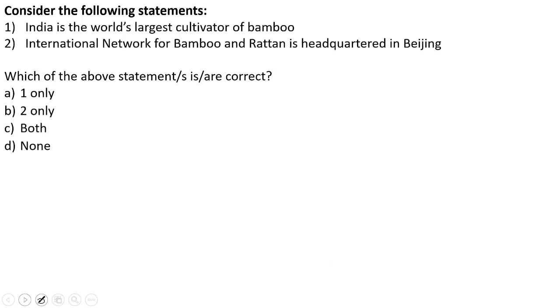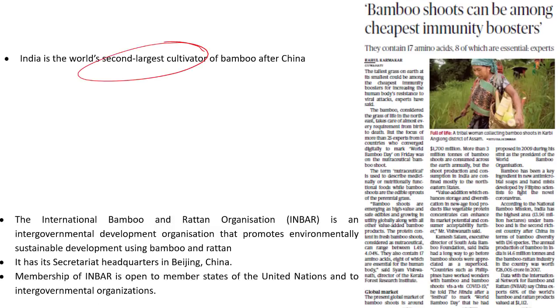Consider the following statements. India is the world's largest cultivator of bamboo. International Network for Bamboo and Rattan is headquartered in Beijing. Which of the above statements are correct? The answer to this is 2 only. Why? Because India is not the world's largest cultivator. Instead, it is the second largest cultivator. The first is China. And with respect to the International Network for Bamboo and Rattan, yes, it is headquartered in Beijing in China. It is an intergovernmental developmental organization that promotes environmentally sustainable development using bamboo as well as rattan. Membership of INBAR is open to member states of the United Nations and also to intergovernmental organizations.